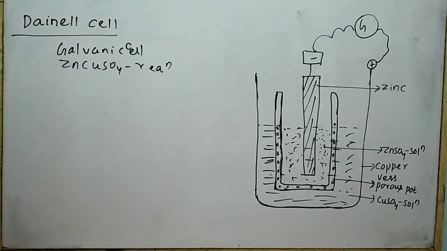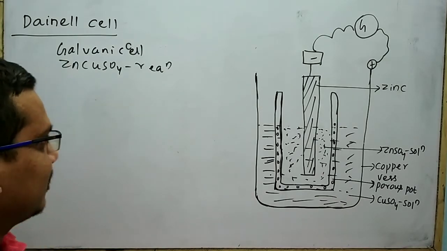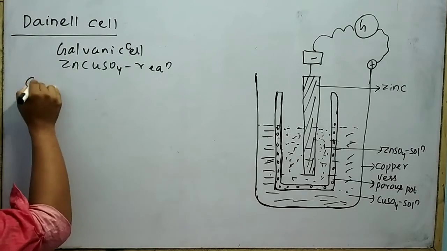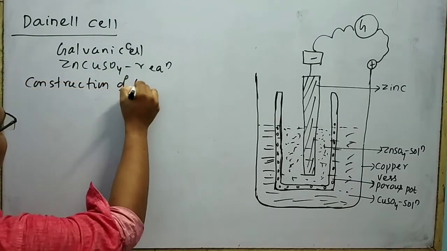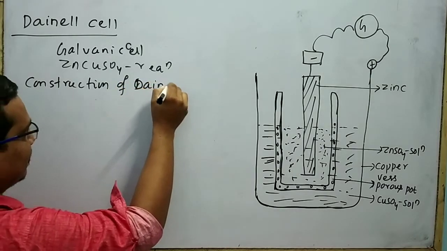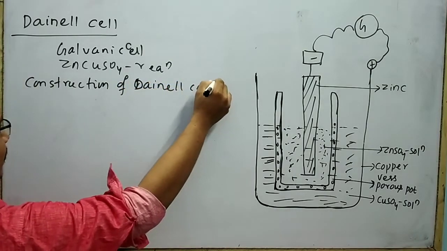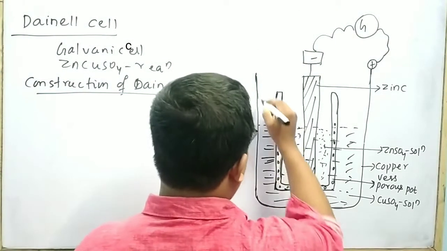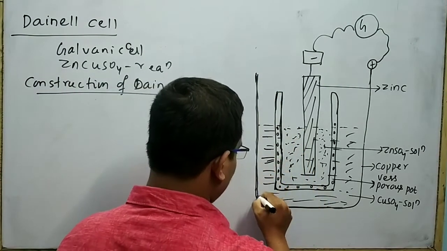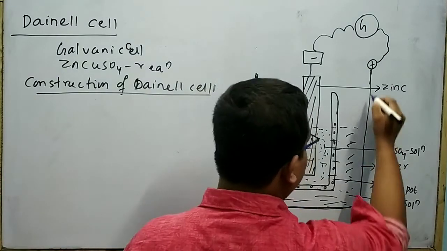At first, I will discuss the construction of the Daniell cell. For this cell, a copper vessel is taken. This is your copper vessel.